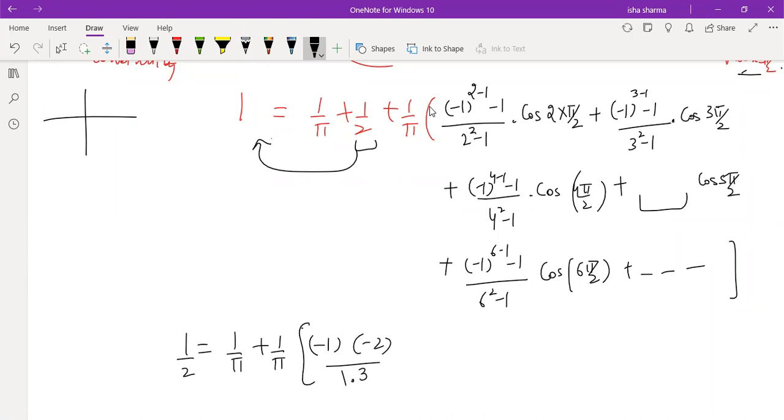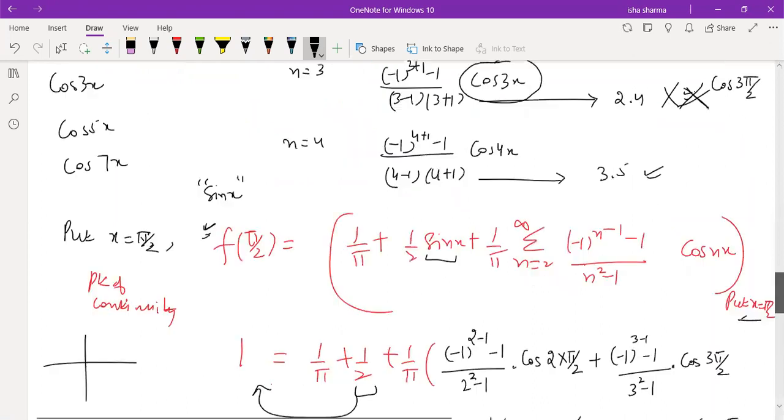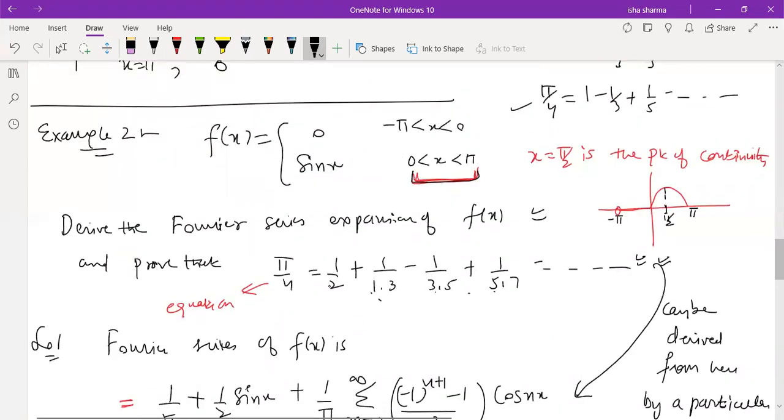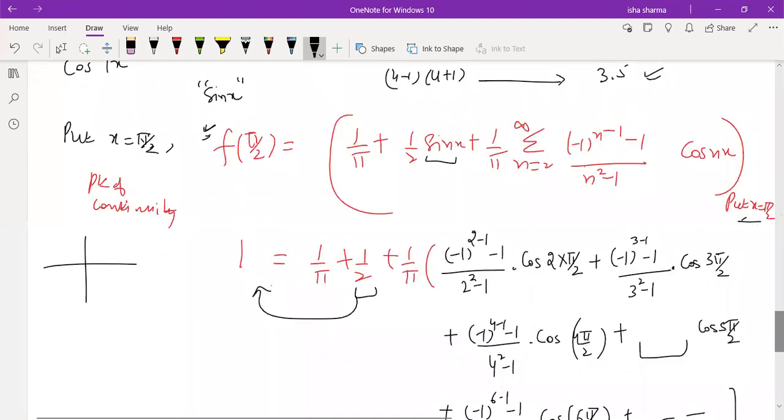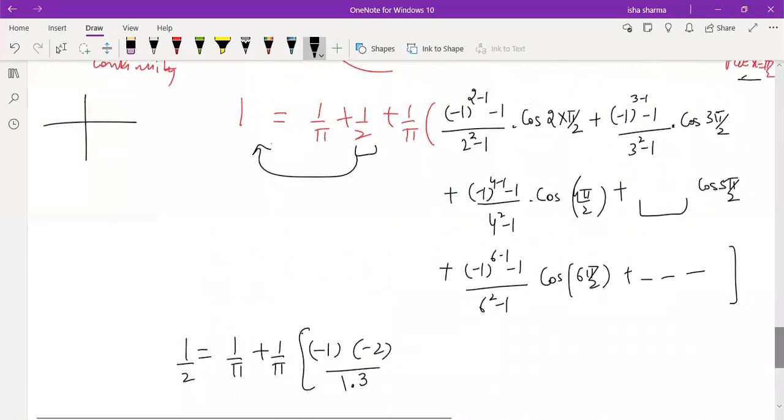You can directly write 3 also, but because the expression which you want to prove, let me show you the expression which you want to prove. They demand the final answer to be written in this form, 1 into 3, 3 into 5, 5 into 7. So that's why I'm writing it like that. So 3 I am getting, so I'm writing it 1 into 3. This term is going to be 0, so no need to compute its coefficient.